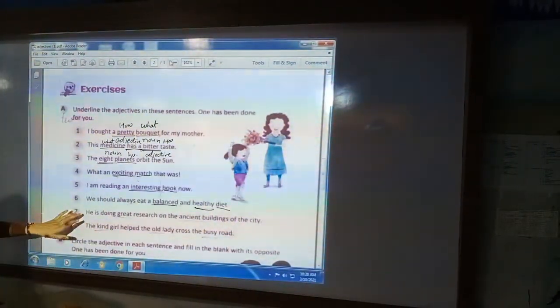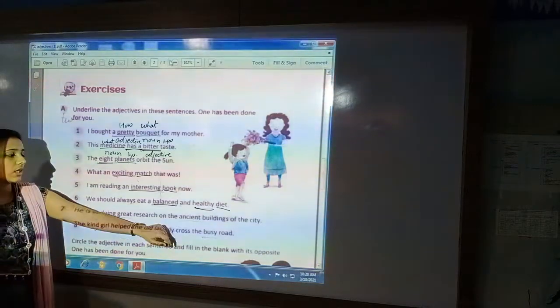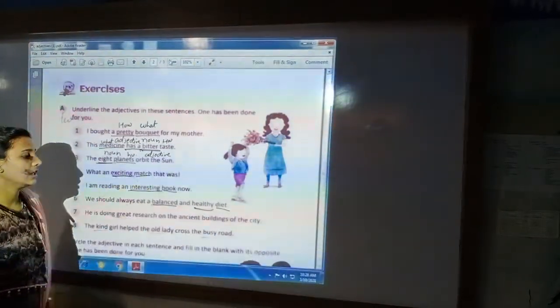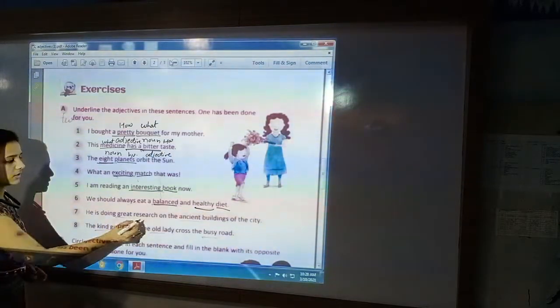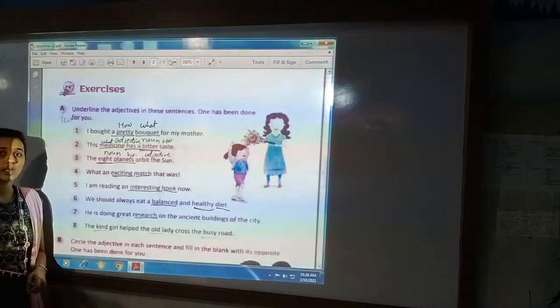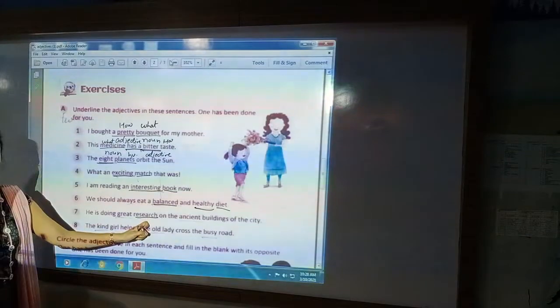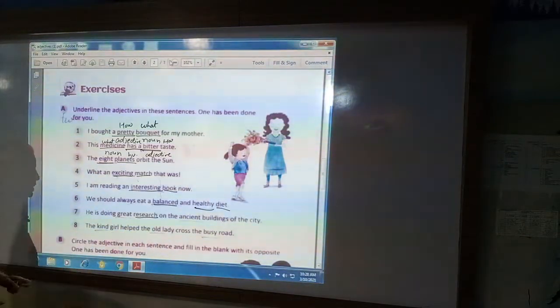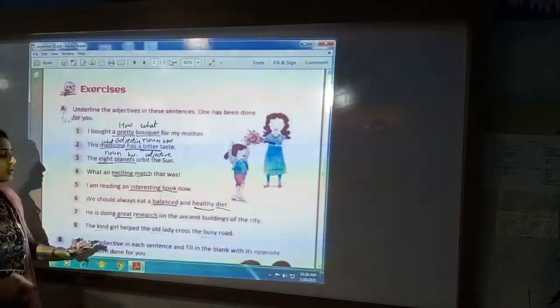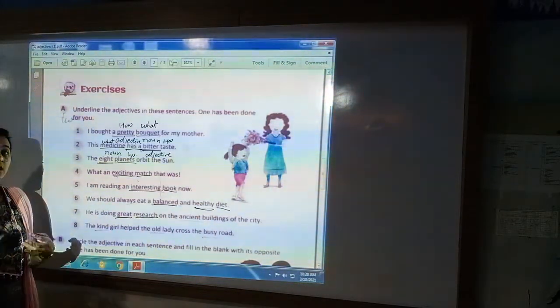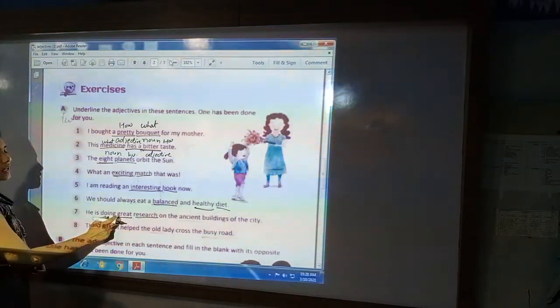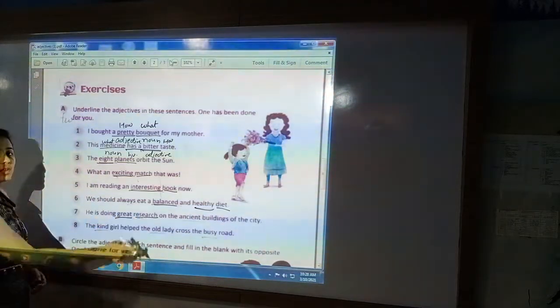Next is, he is doing great research on the ancient buildings of the city. What is he doing? Research. How is the research? Great. So this word is describing the research. Great is the describing word or adjective of research.